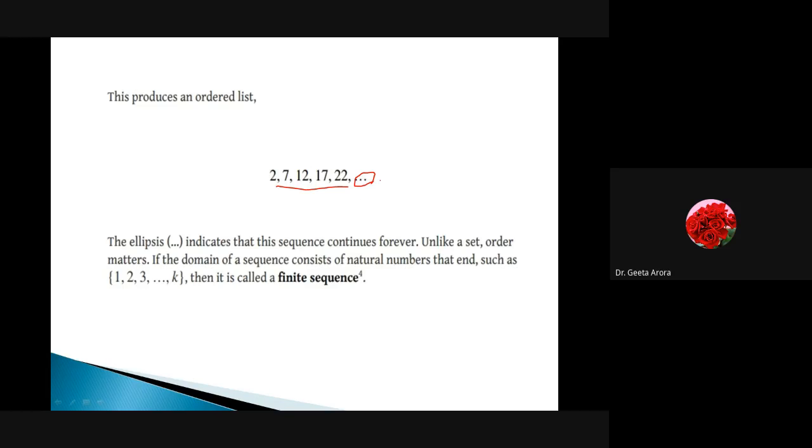And if we are going to end at a particular number, I'm not sure what the last number is going to be, that's why we have taken an ellipsis. But if we are showing that this is, suppose, k, a number is coming here and it's completed, no ellipsis is there, or sometimes we write down comma dot dot dot and comma k. So what it shows is a finite sequence.